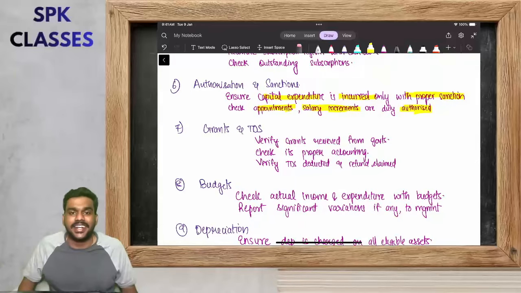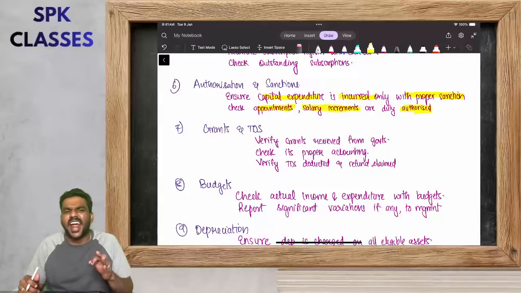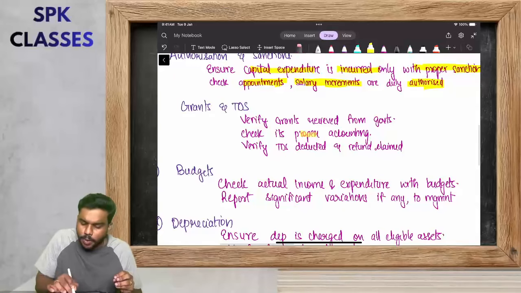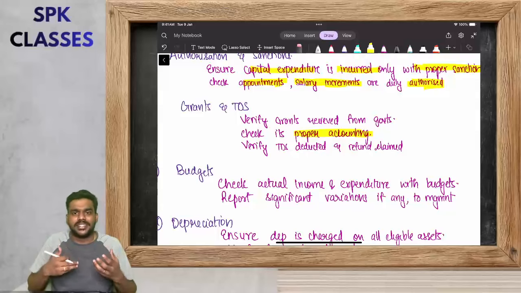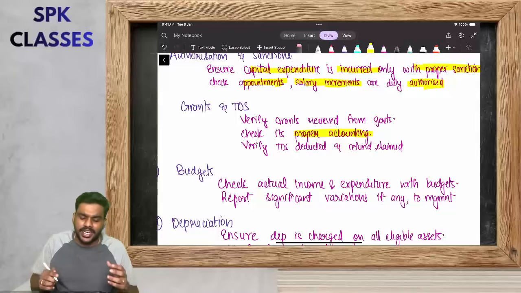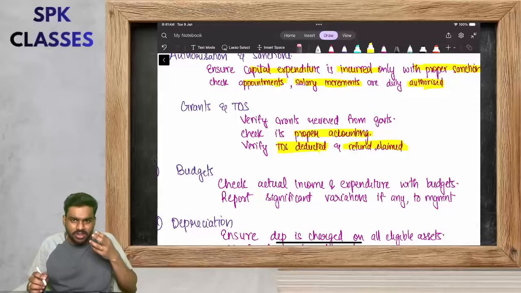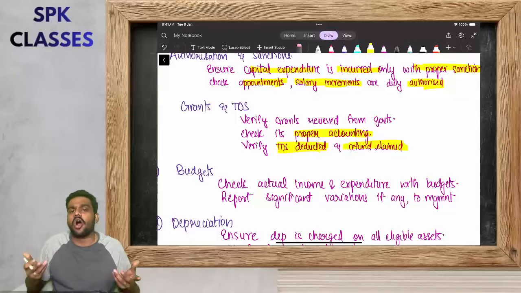Next is grants and TDS. Verify whether the hospital has received any grants from any government or any authorities. Check its proper accounting. If you have received the grant, you have to account for it. See whether the grants received are properly accounted. In case of TDS, verify the TDS deducted and the refund claim, whether they have deducted all the TDS, whether the refund has been claimed or not, all these kinds of things.